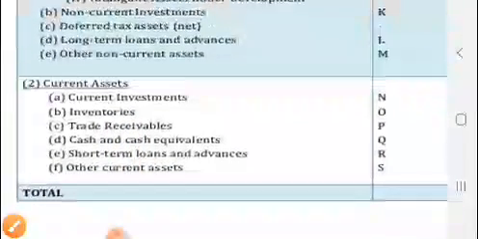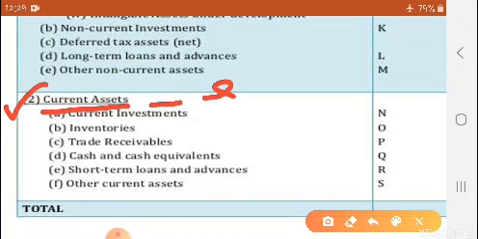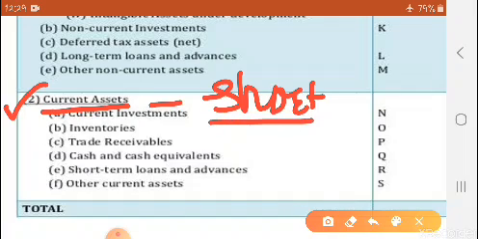Now the next, second and the last heading is current assets. Now what is current assets? Current assets means short term assets which are for a short time period. Your current investment, short term investment, you have invested your money for a short time period. Then inventories, any stock of goods, stock of work in progress, stock of finished goods, stock of material, any kind of inventories. Then trade receivables.